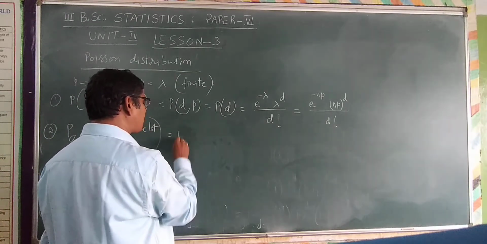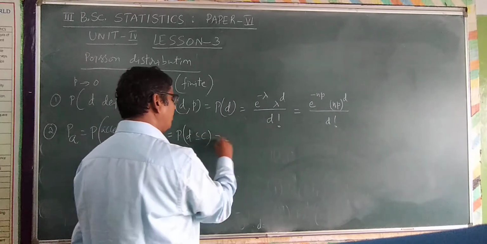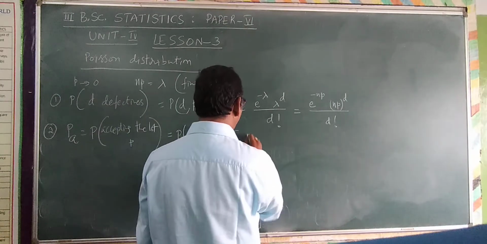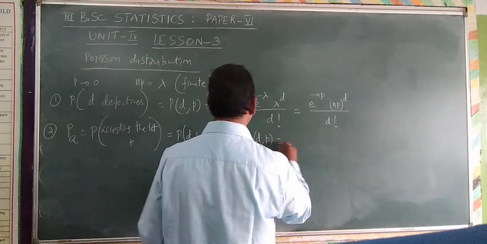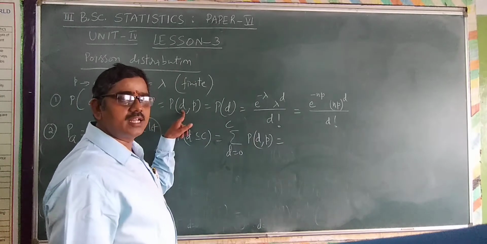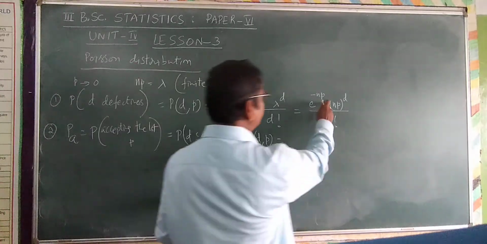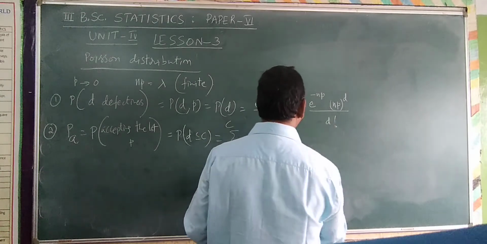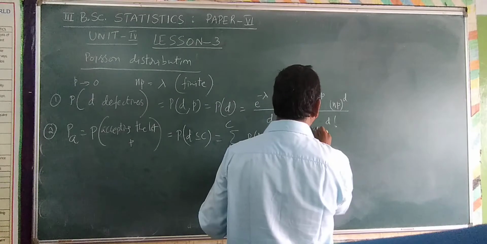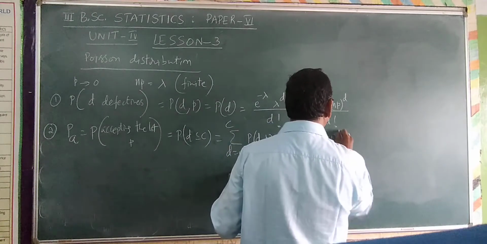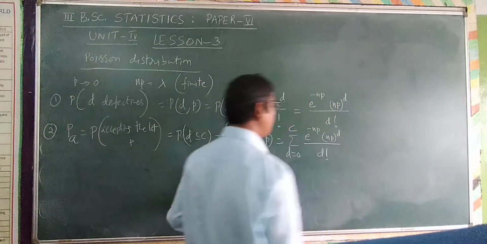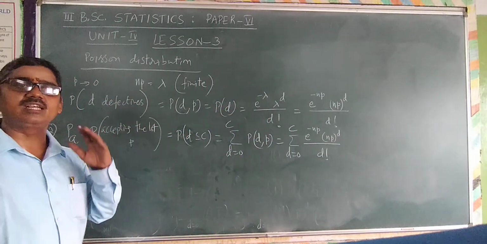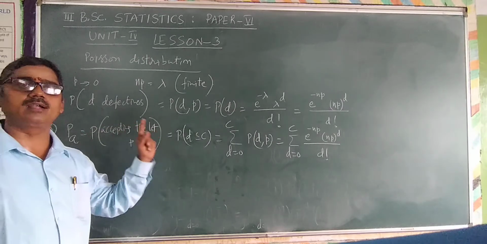So the actual formula is probability of D less than or equal to C is equal to summation D is equal to 0 to C of probability of D comma P. So what is probability of D comma P in Poisson distribution? By using Poisson distribution, therefore summation D is equal to 0 to C, it is nothing but e power minus NP, NP whole power D divided by D factorial. These two are the fundamental formulas in the calculation of single sampling plan by using Poisson distribution.